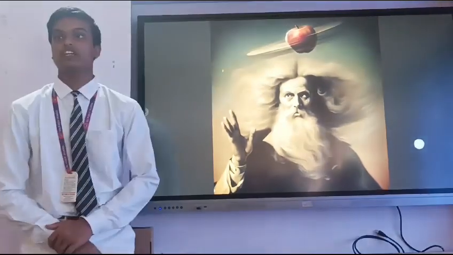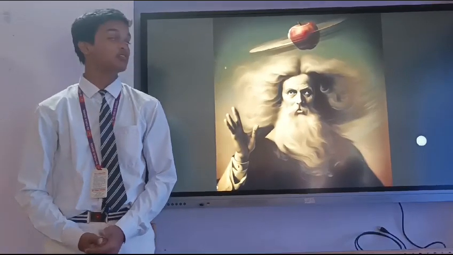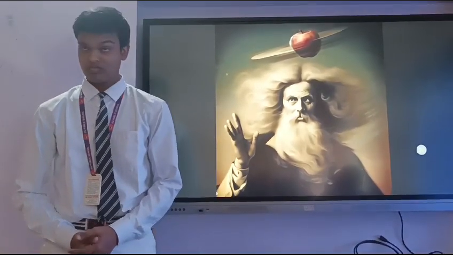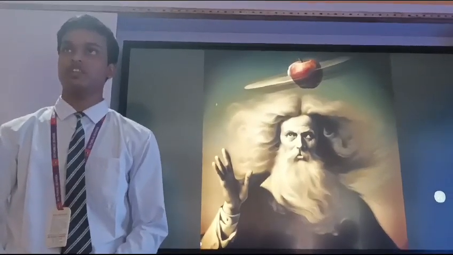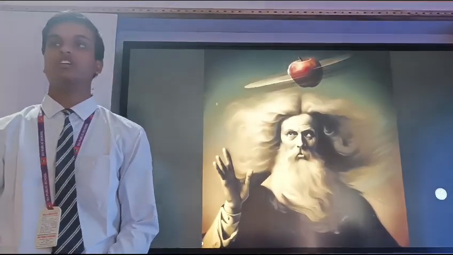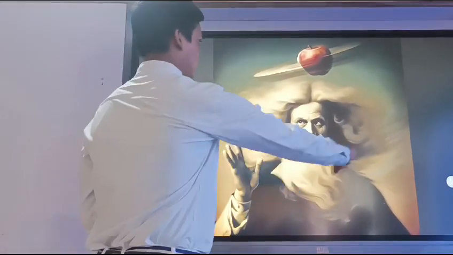Before starting the introduction, I want to tell some facts about Sir Isaac Newton. Isaac Newton proposed the universal gravitational constant, which states that every object has its own gravitational force, which is directly proportional to their mass and inversely proportional to the square of the distance between them. Now let's start the introduction.